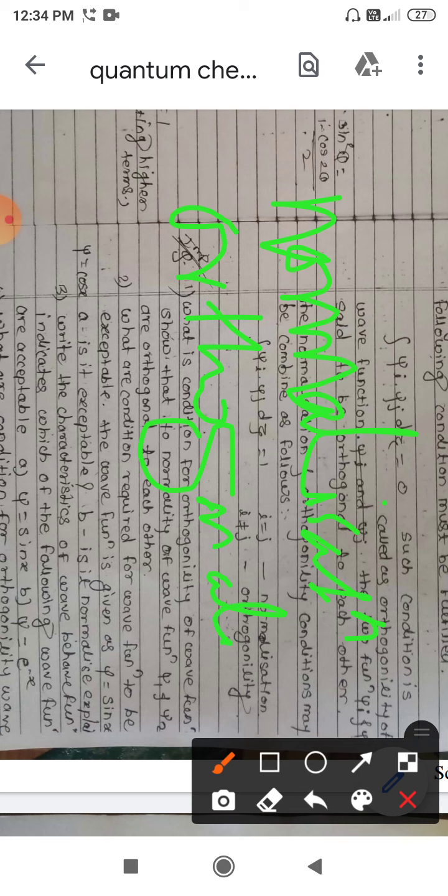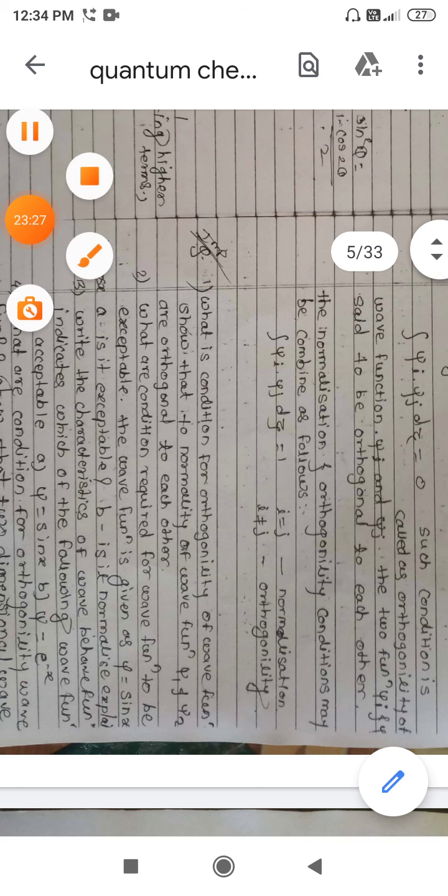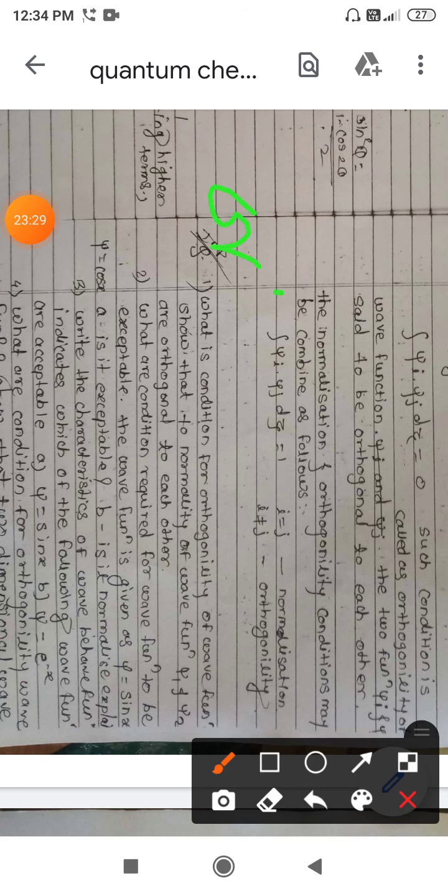If the function is not normalized, we make it normalized by multiplying by a normalization constant, like we saw in the previous example, so that the function becomes acceptable for the given system. When both conditions are satisfied, we say it is an orthonormalized wave function.